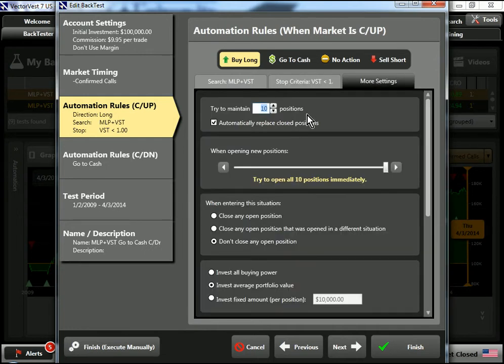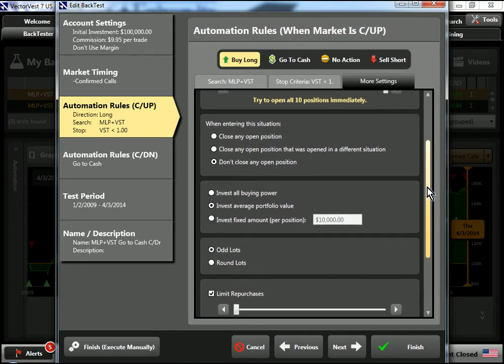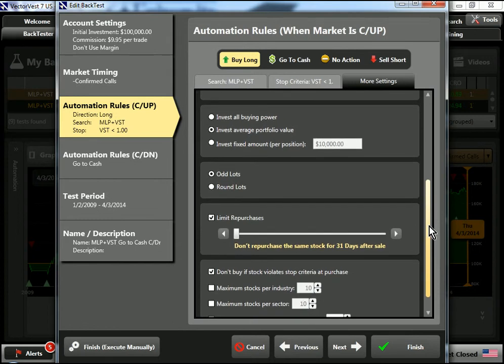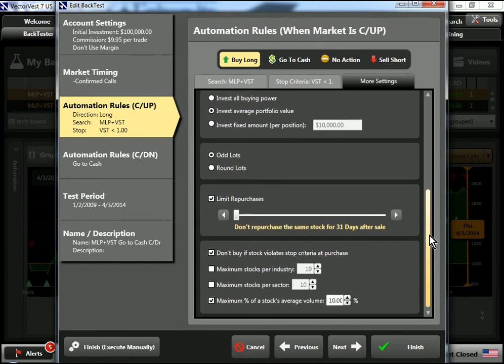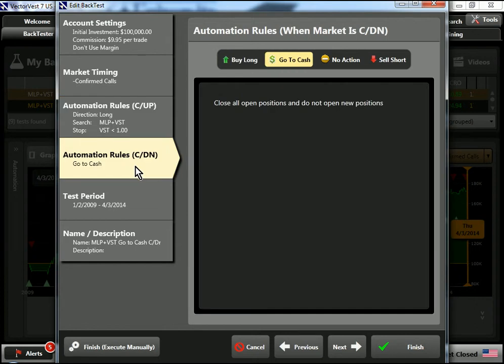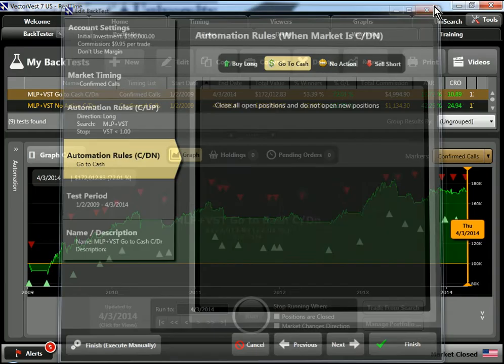The settings here, we're maintaining 10 positions. We will automatically replace. We'll open all 10 positions immediately, and we will not close any open position when entering the situation. We invest average value of portfolio, and we will not buy any stocks if the stop criteria is violated at the time of purchase. And also, we will not repurchase the same MLP using the wash rule for at least 31 days after the sale. Again, in the first test, we're going to go to cash, and we've got a pretty strong 5-year look back. So those are the settings for our first test.